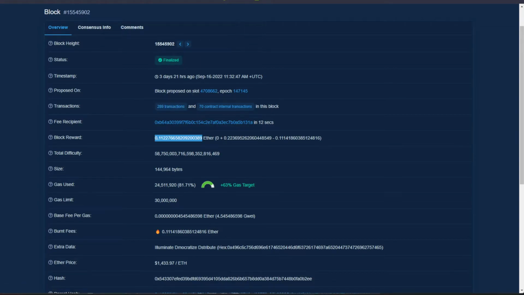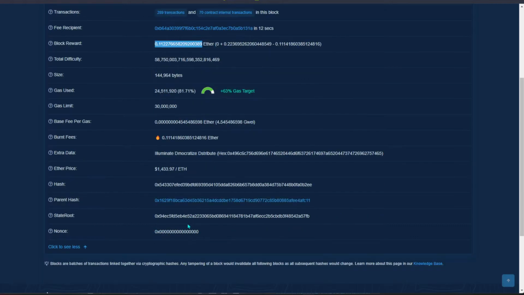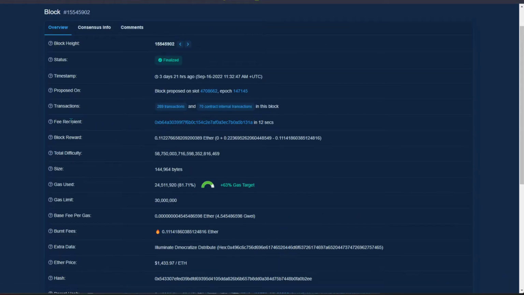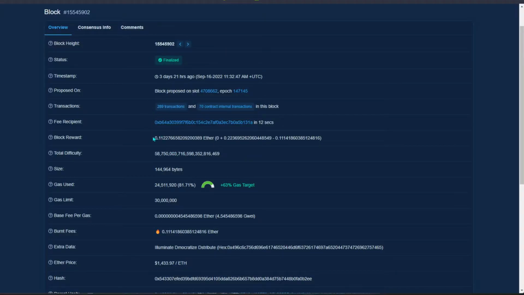But of course I have enabled my MEV booster, and if you click over here, we can see the fee rewards itself. We can see the fee recipient. It is not my address, but of course it's the MEV booster address. So over here, to be clear, the fee recipient is the MEV booster that I'm using. And why would I even want that? Why do I want my funds to be transferred to the relayer? And after that, the relayer pays me out some more.